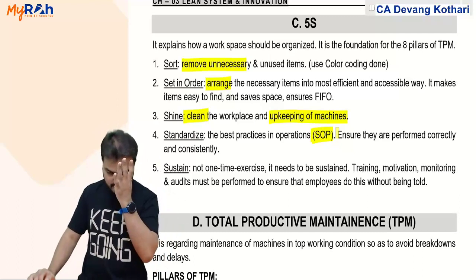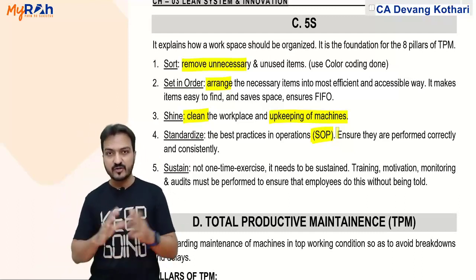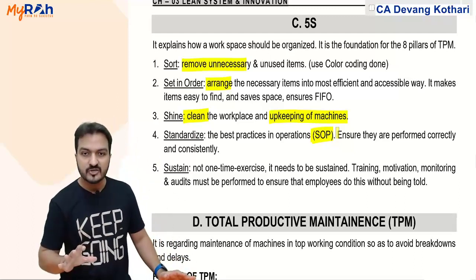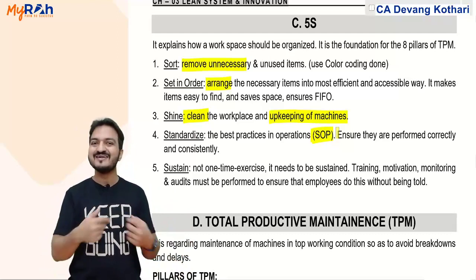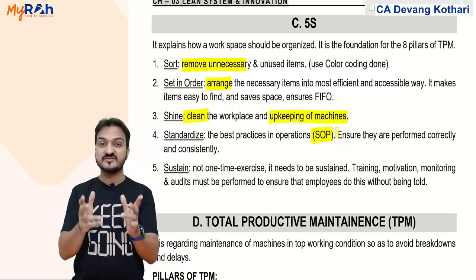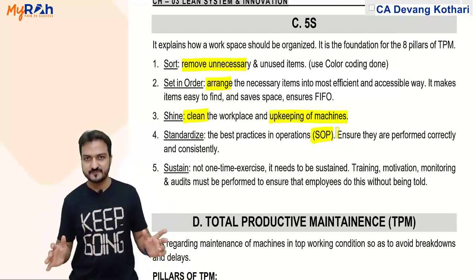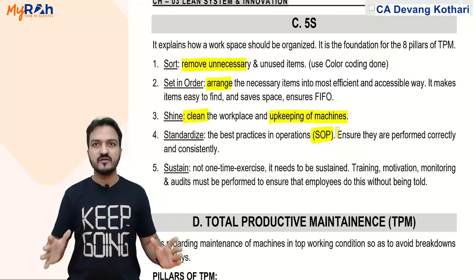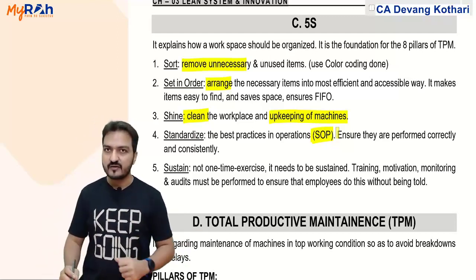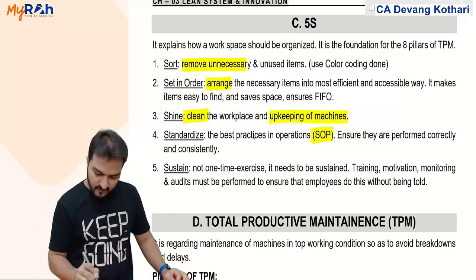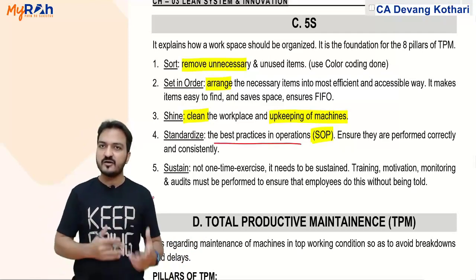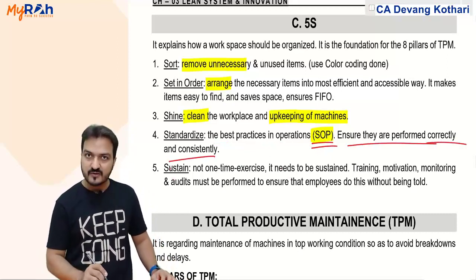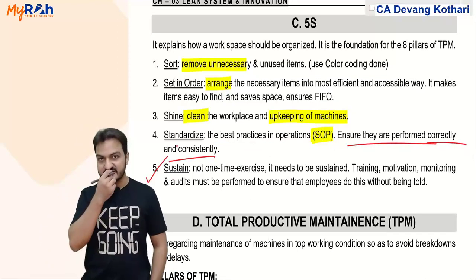For example, I think I had given examples regarding McDonald's. McDonald's has the same standard method of making the burger. So whether employee 1 does it or employee 2 does it, doesn't matter, the burger will be made in the exact same way and it will have the exact same taste. Yes, because they have the exact same standard methods of making the burger every time. Well, that is called standardization. They say that you follow the best practices in operations, create standard operating procedures, SOPs, and ensure that they are performed correctly and consistently. And the last step is sustain.